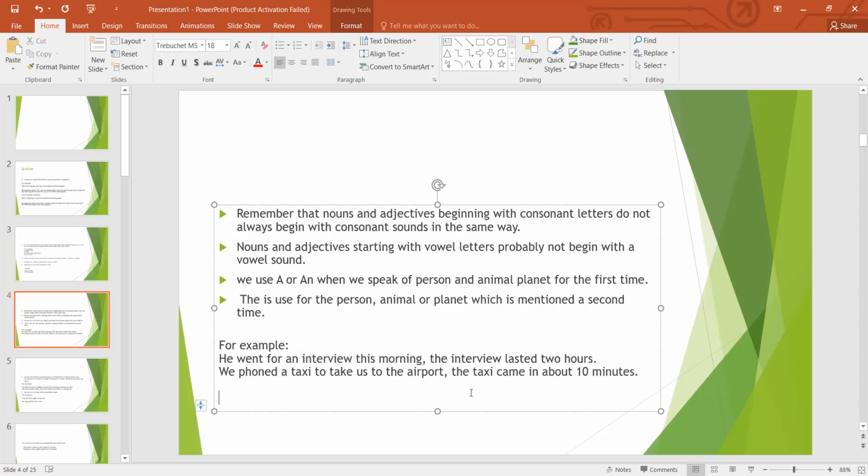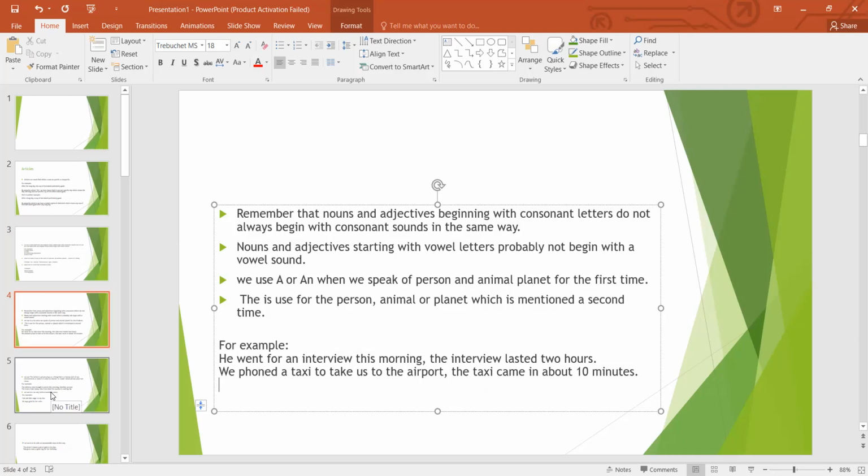And the second line, we use the taxi came in about 10 minutes. The taxi means we previously mentioned the taxi, and in the second line, we mentioned the same taxi that we mentioned before in our speech. So that's why we use the before the word taxi.